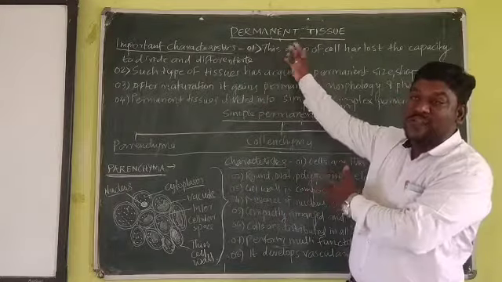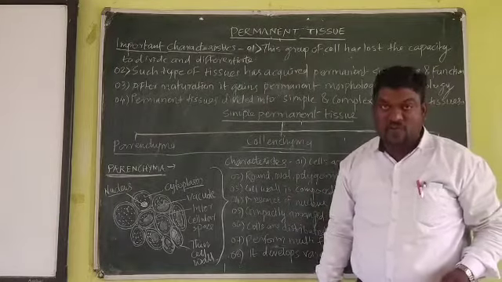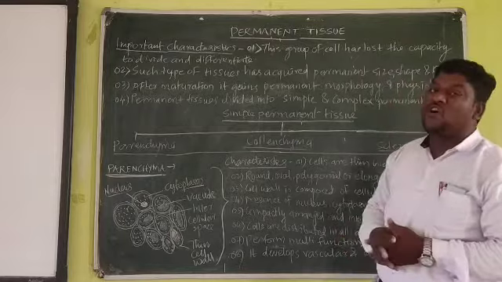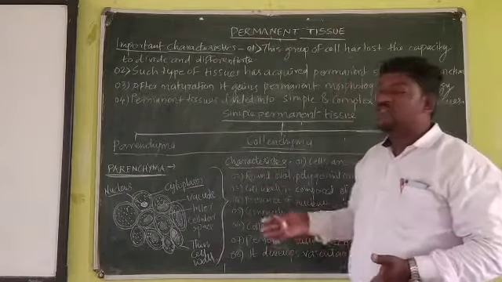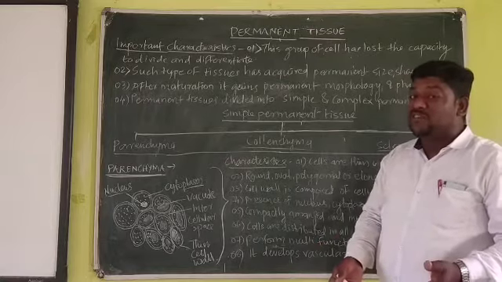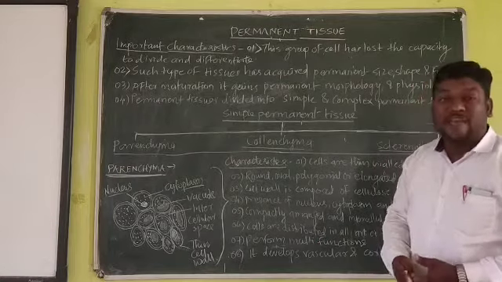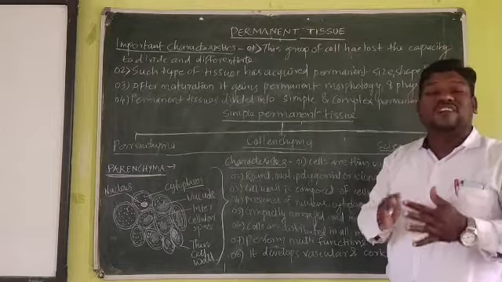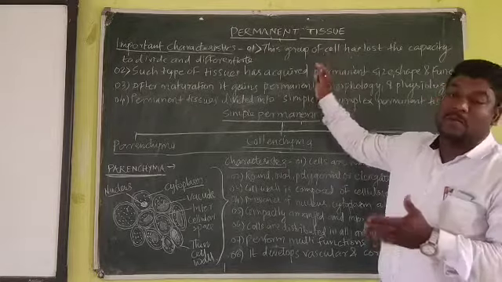That's why they are known as permanent, not temporary. You can say meristematic tissues are temporary, because they are short-lived. We studied that they have a short lifespan. So clear? Point number one.